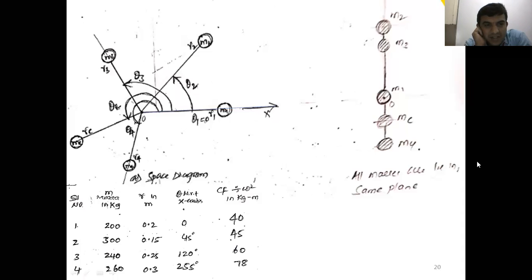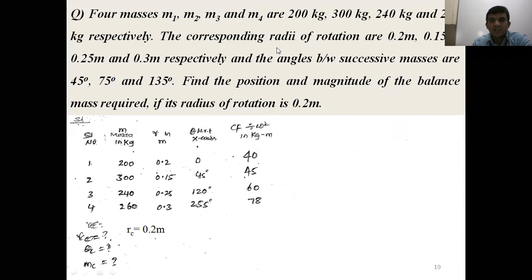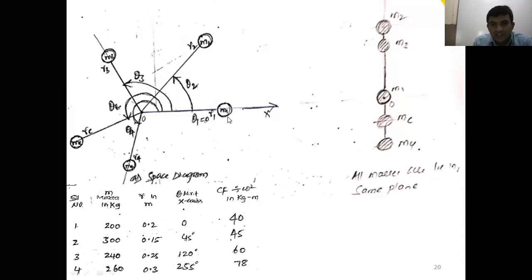Sir, theta values. In the question, it is there. Yeah, in the question, the theta values are given. See that the angle between successive masses is 45 degrees, 75 degree, and 135 degree. What are the successive masses? First, you assume that mass 1 is located horizontally, along the x-axis.